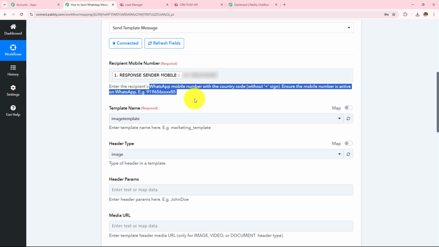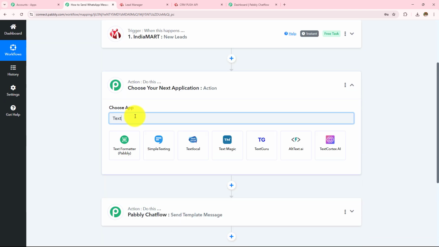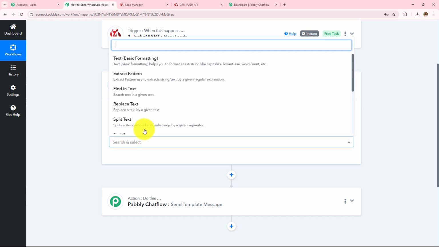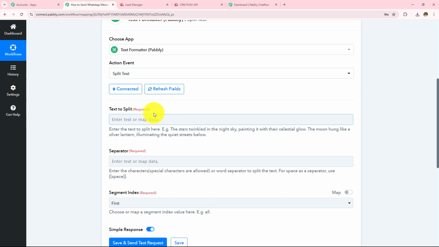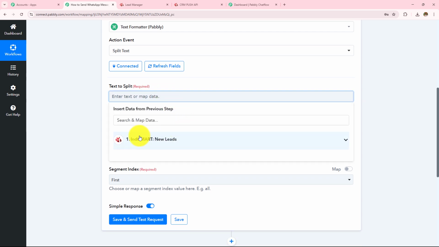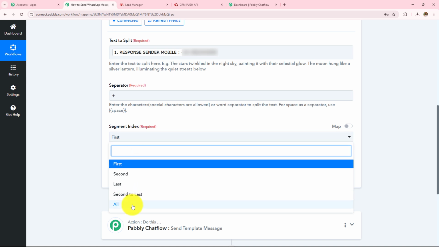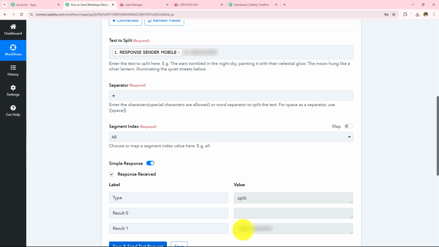So now we need to format this, and for that, we are going to click on the add action step button, and then I'm going to search for a feature by Pabbly which is Text Formatter, and in the action event I'm going to take split text and then click on connect. The text that I want to split is the mobile number, so I'm going to map the mobile number. In the separator, I want to separate this plus sign, so I'm going to enter the plus sign, and the segment index will be all. Then I'm going to click on save and send test request. So here you can see that I have received the response and there is no plus sign.